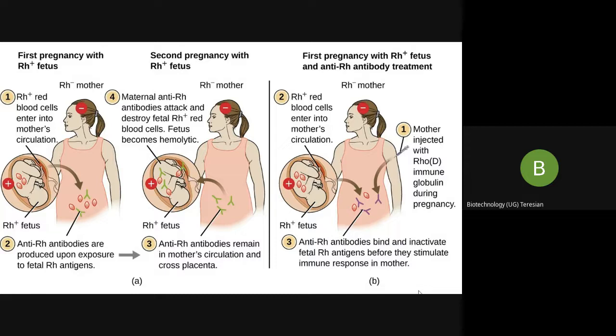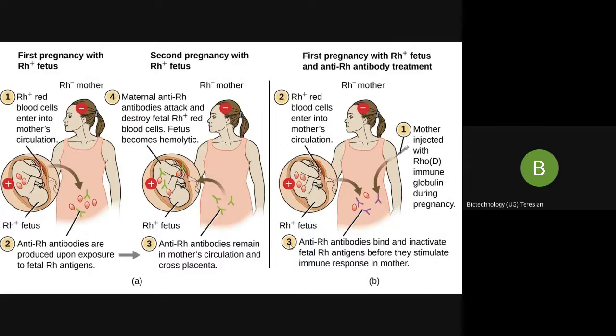So these are produced in the subsequent pregnancy. That is, these Rh antibodies are produced in the subsequent pregnancy in the immunized Rh negative mother, and the child will be safe.